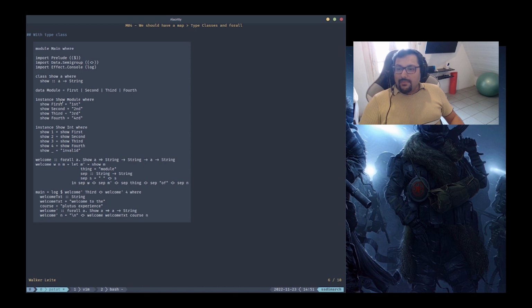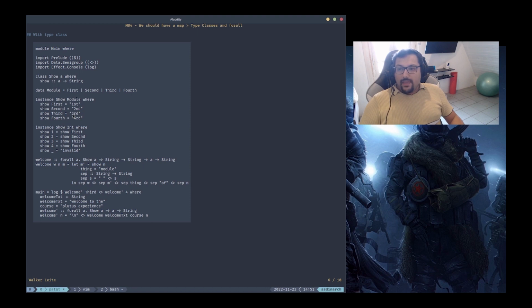And we can see the implementation. If you call, like in this first example, third here, the compiler will figure out which instance it is going to use. In this case, it's going to be the instance for module, because we are passing the third type constructor for module. So it's going to look for Show Module, find that, and use this instance instead of that one. It's going to figure out, okay, this is the one you're looking for. Now it's going to use pattern matching with that third type constructor, and we show the correct expected string for third here.